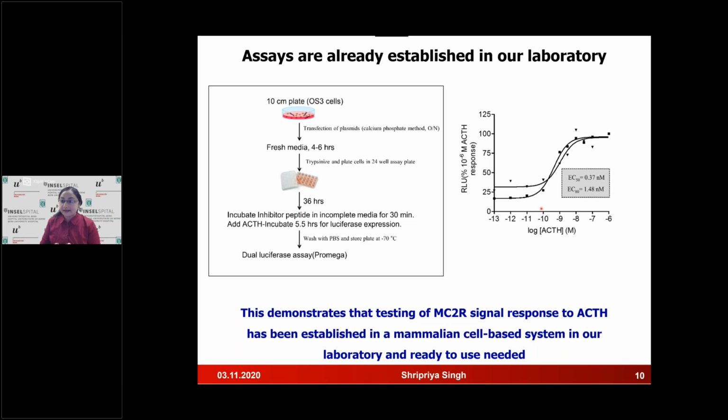So we transiently transfect them with the receptors, we stimulate them with ACTH, and then we can study the effect of the peptide or the antibody via dual luciferase assay. This simply demonstrates that the testing of the signal response is established in a mammalian cell-based system, and it is ready to be used anytime we want to screen a peptide or an antibody.